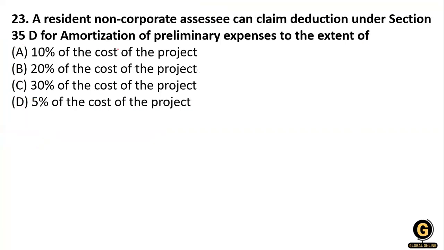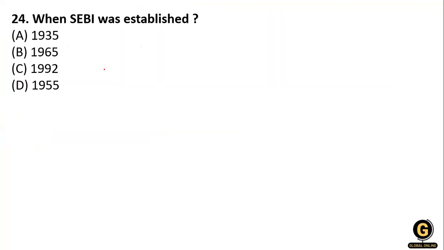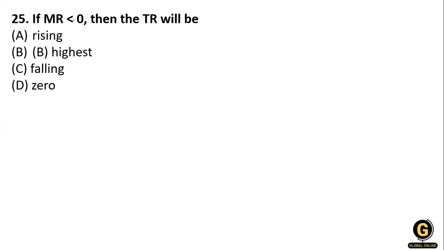Clear? Now, a resident non-corporate assessee can claim the deduction under section 35D for amortization of the preliminary expenses to the extent of. So what will be the right answer? The right answer is option number D, 5% of the cost of production. Clear? Next, when was SEBI, Securities Exchange Board of India, established? It was established in 1992.